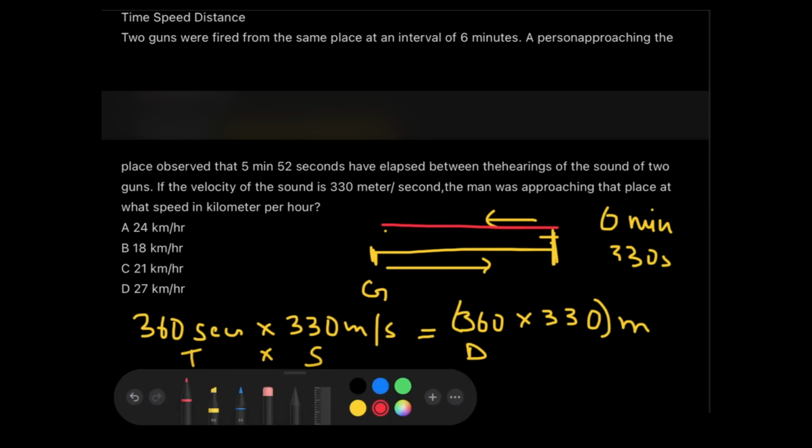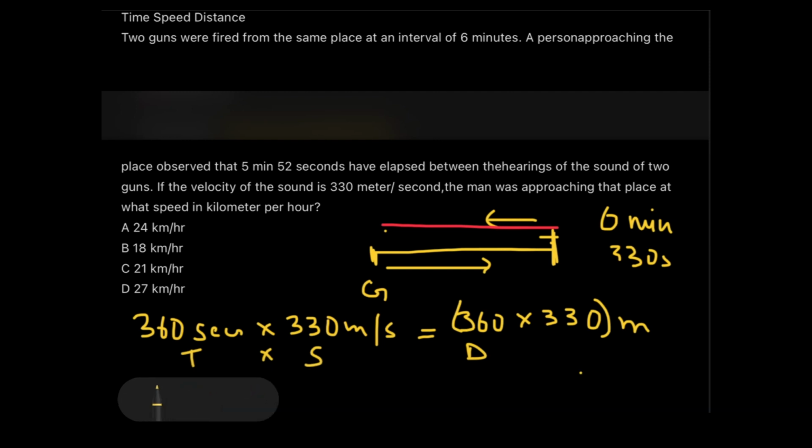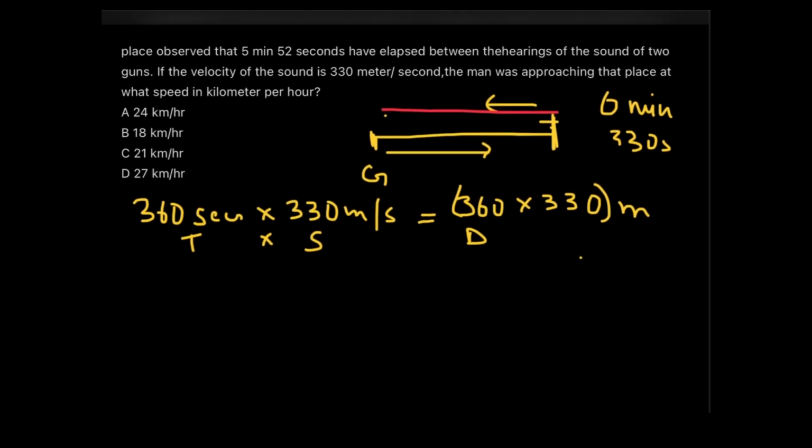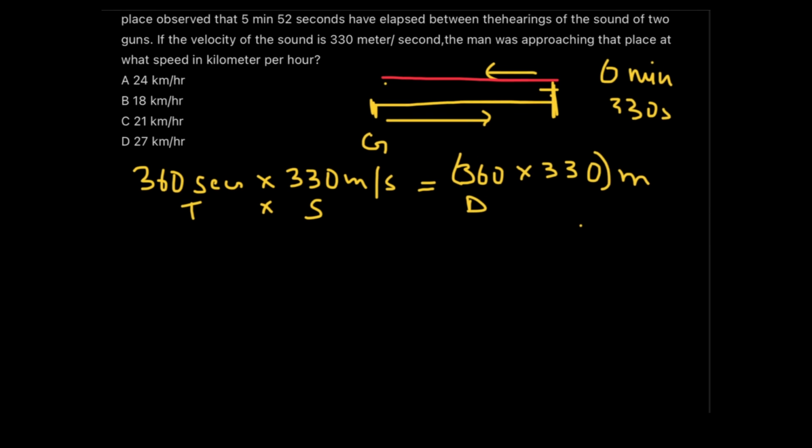Now first, before getting up with this question, I need to convert few numbers. Okay, so what is the next number which I need to know? I need to know कि 5 minutes 52 seconds कितना अकाउंट करता है. तो 5 minutes makes it 352 seconds. ओके, 352 seconds में ही उस इंसान ने वो आवाज़ सुन ली थी.